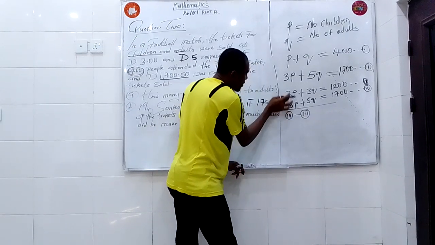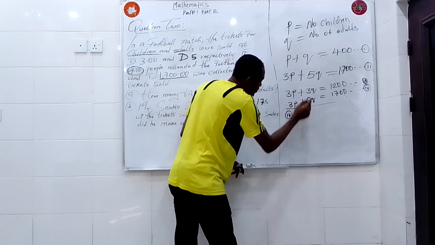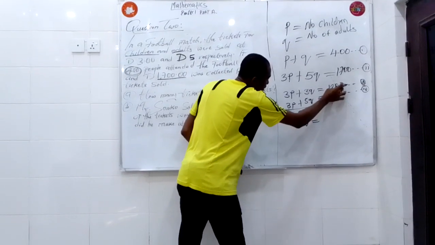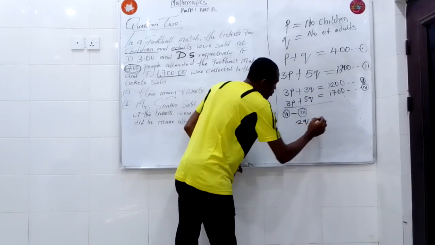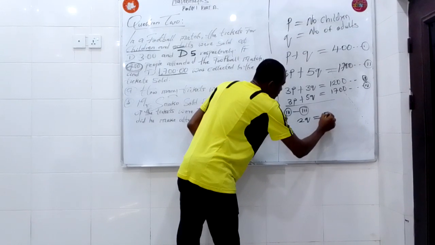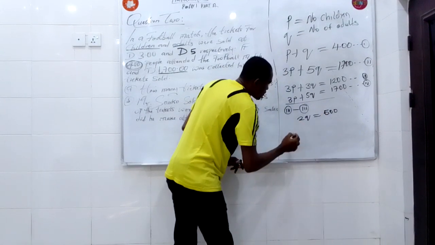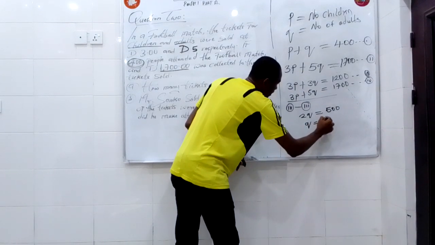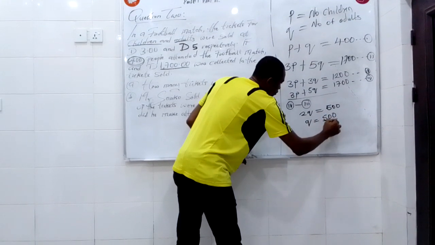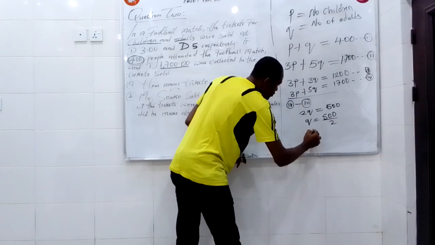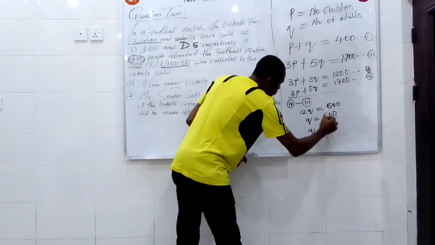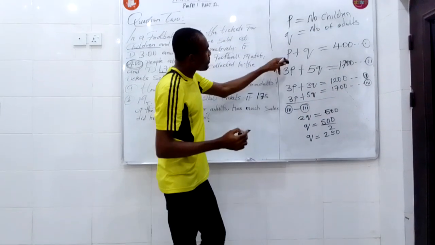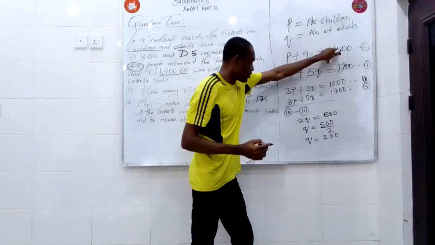That is going to be 3 minus 3 is 0. 5 minus 3 will give us 2Q equal to 1,700 minus 1,200, which is going to give us 500. So it then means that Q is equal to 500 over 2, giving us Q equal to 250. But we know that P plus Q is equal to 400.